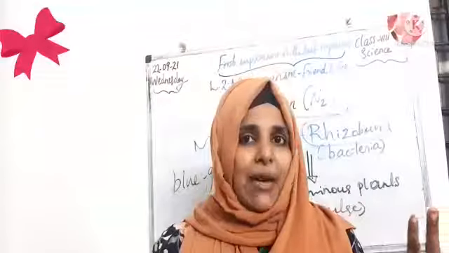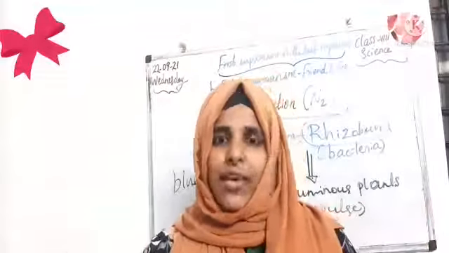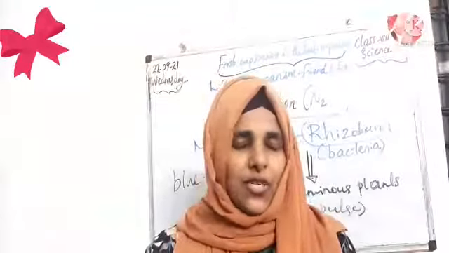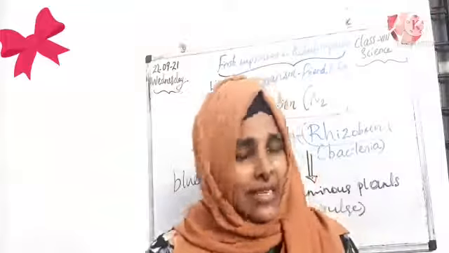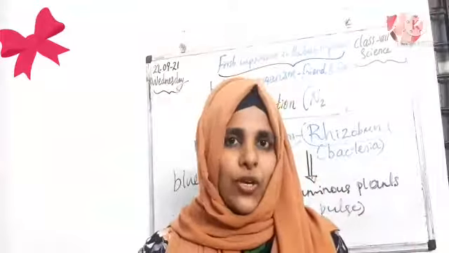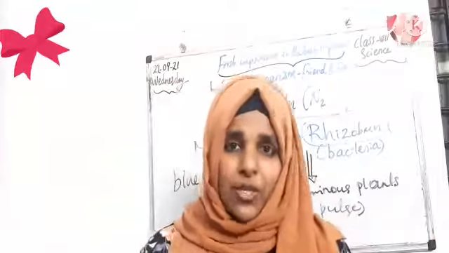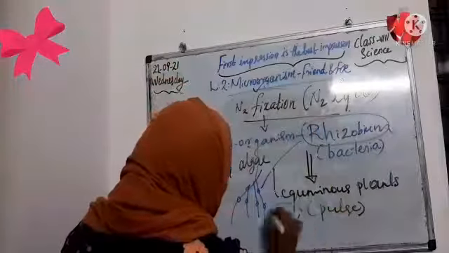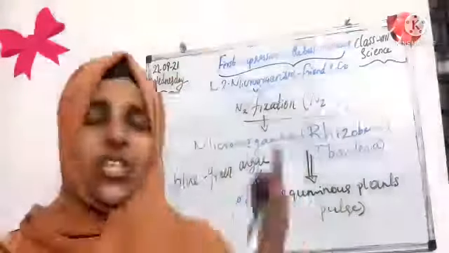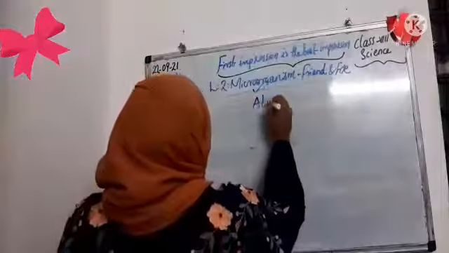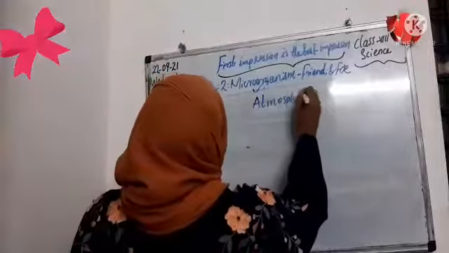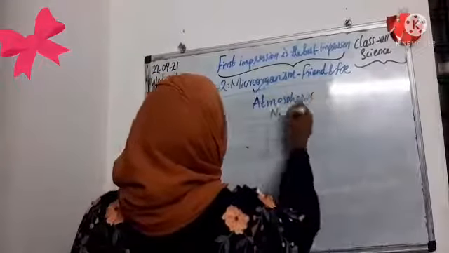Now we discussed the different microbes that fix nitrogen. Next we need to check how they are fixing the nitrogen. Actually, we know that our atmosphere has 78% nitrogen. How many percent of nitrogen is present in our atmosphere?